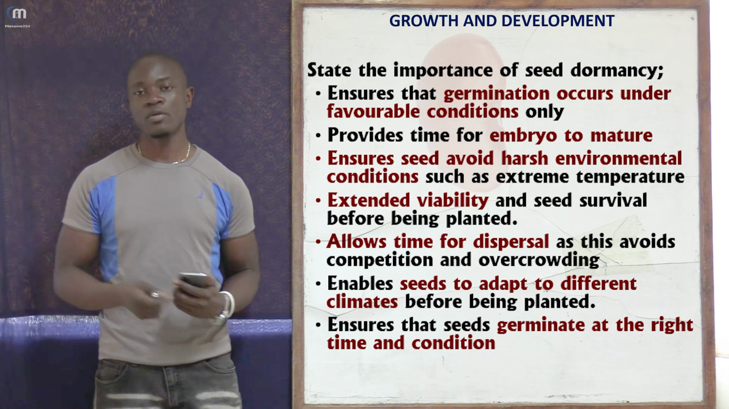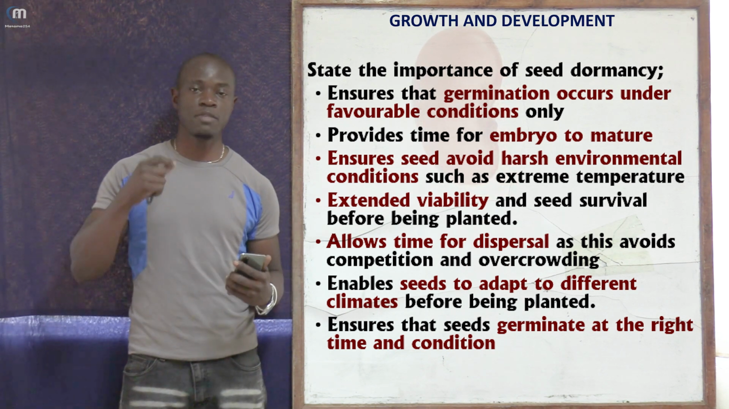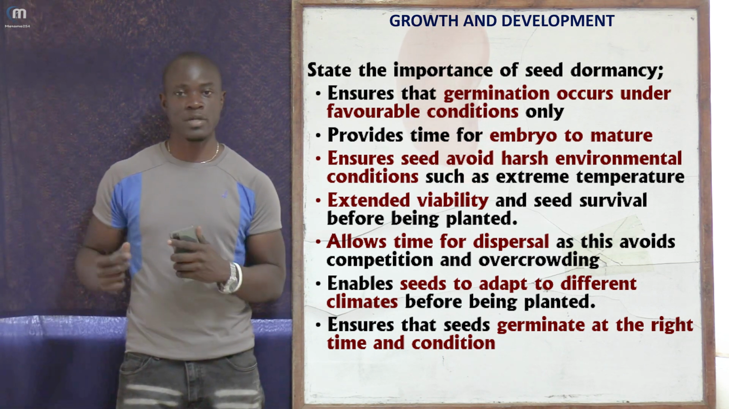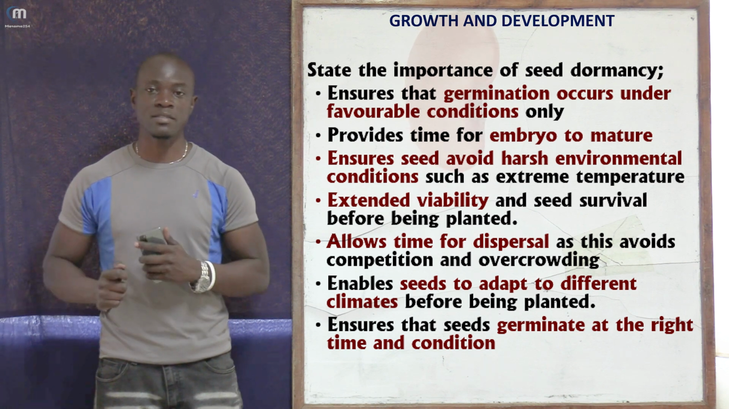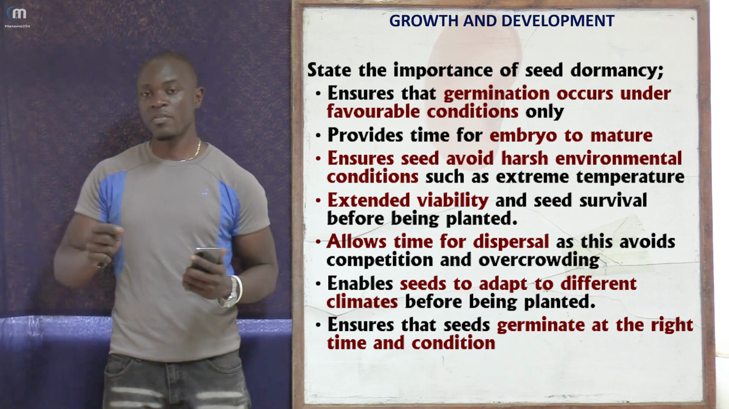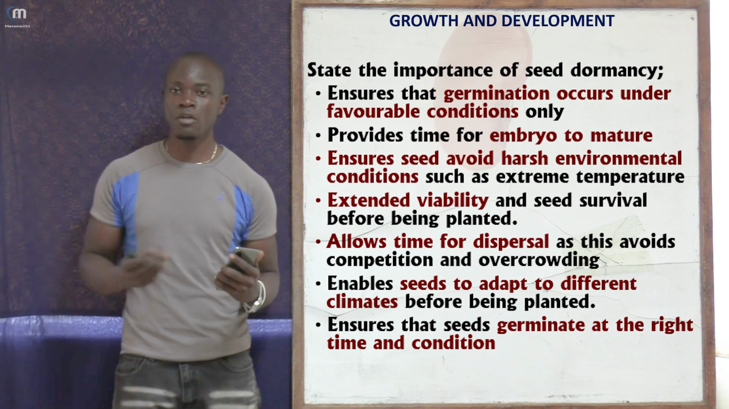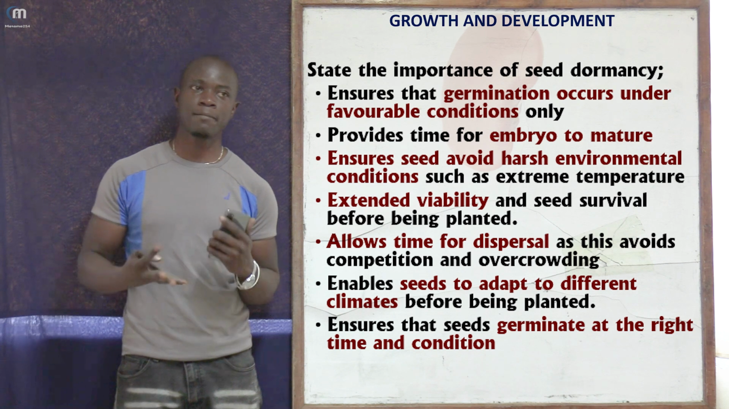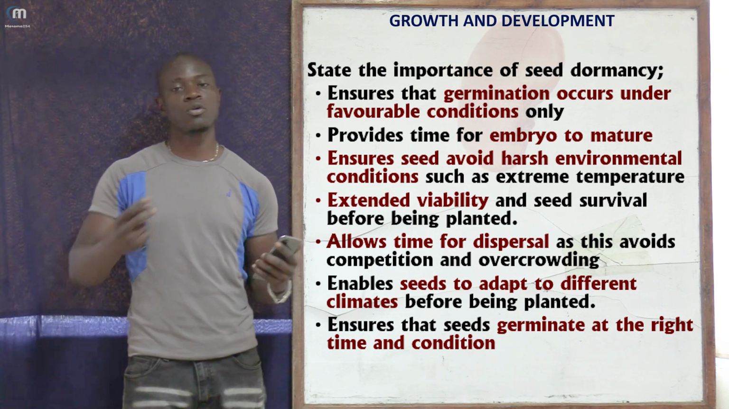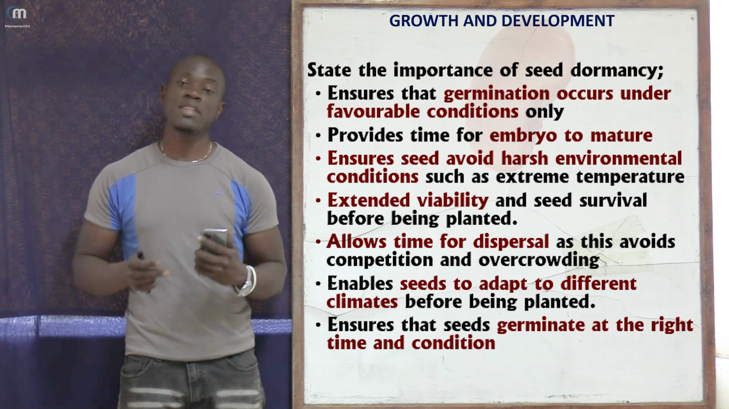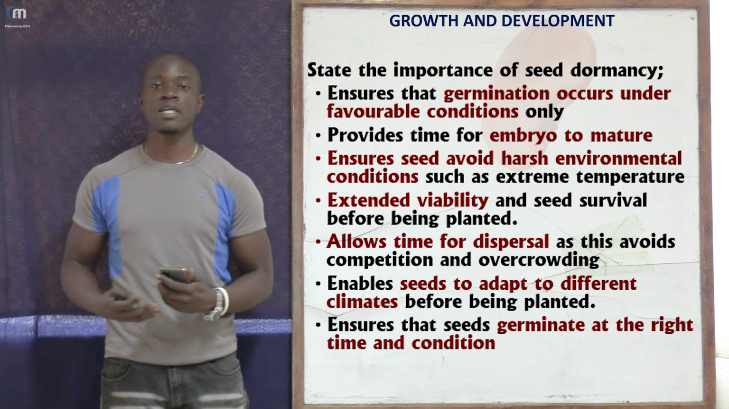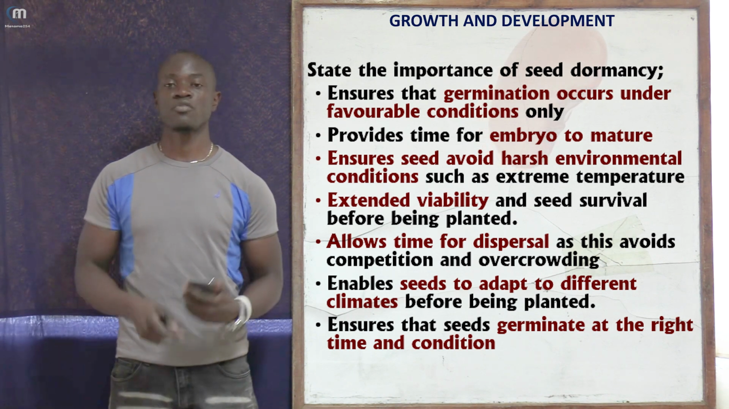So apart from that, the other importance you can say is that it ensures that germination occurs under favorable conditions only. So it ensures that germination takes place only when favorable conditions have been met. Because previously, remember we said that seed dormancy can be brought about when there are no favorable conditions in the environment. But when there are favorable conditions in the environment, this seed will take advantage of the environment and begin the process of growth.